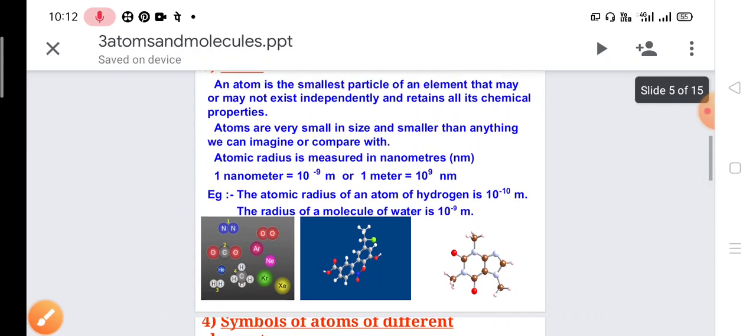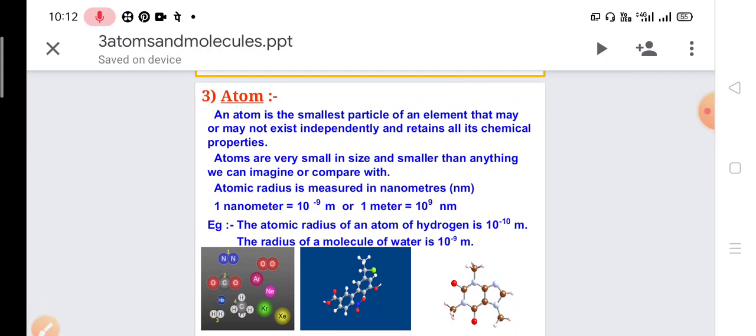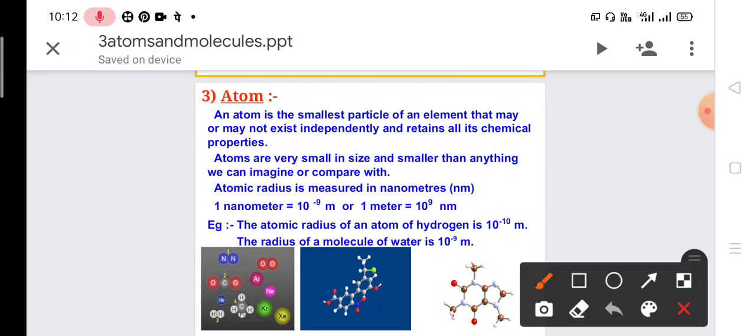Now we come to the next, look over here: atom. What is an atom? An atom is the smallest particle of an element. You can see here, the smallest particle of an element that may or may not exist independently. That means sometimes atoms are independently present in nature and sometimes they are not, because of the different elements. Atoms of some elements are present in the atomic form only, and some elements present in nature are not found in the atomic form.